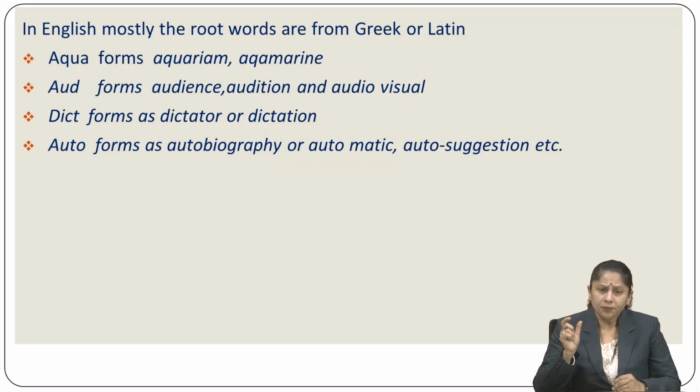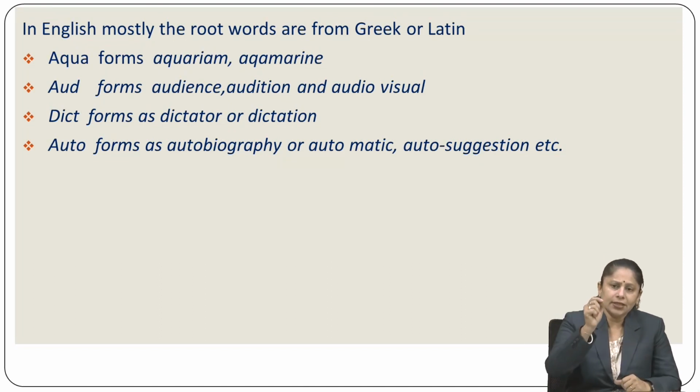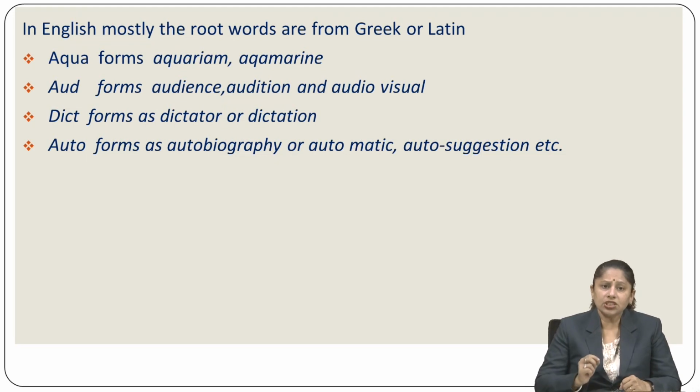Audition is the combination of audio and ition, and that's why that is audition. Audio and visual, they are also the compound words, one word and another word combined or compiled, and that's why that is a compound word. Dict forms dictator or dictation. Auto forms autobiography, automatic, auto suggestion, etc.